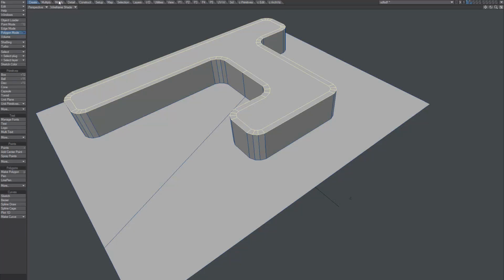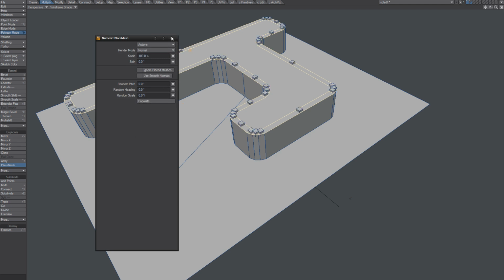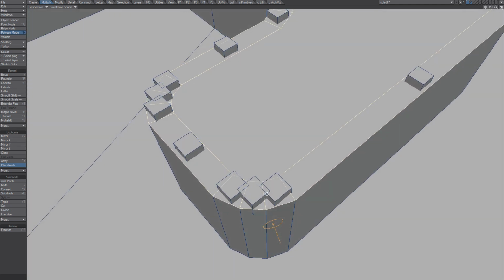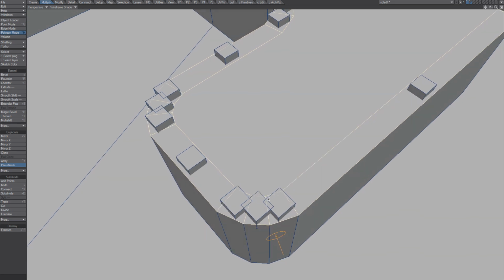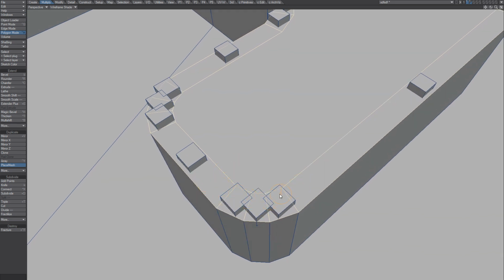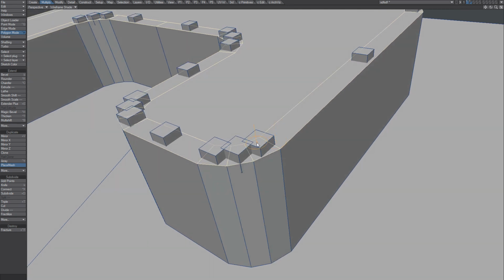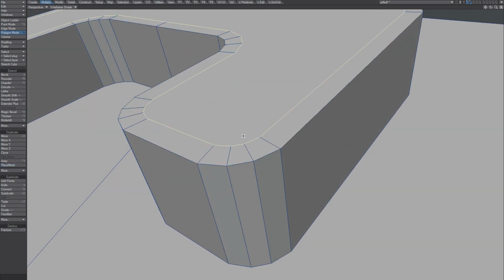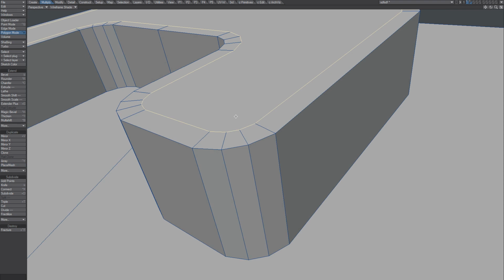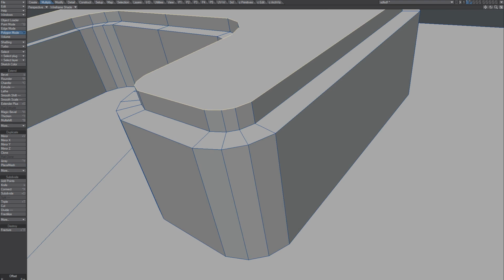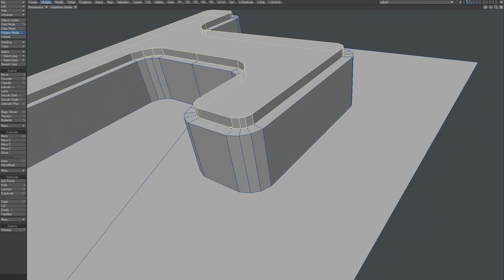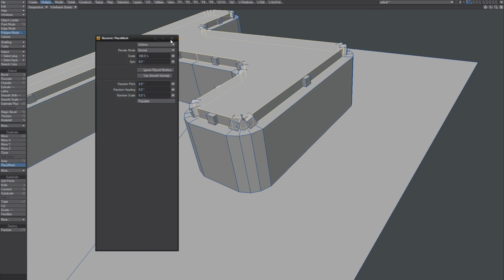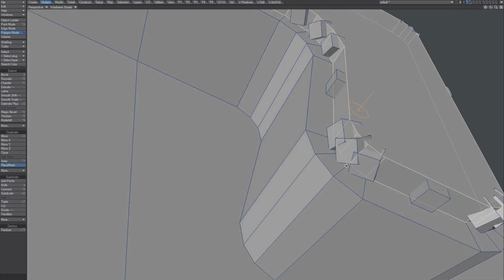Something I miss is, for example, now if I use PlaceMesh and I use populate, you'll see that that doesn't fly, because these guys don't follow the shape. So how do I get it to follow the shape? It's actually kind of tricky. I can kind of hack it though. I can loop these guys and say PlaceMesh and say populate. But you'll see even then it gets to be a bit funky there.